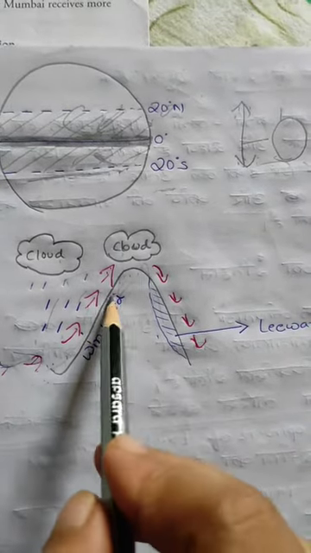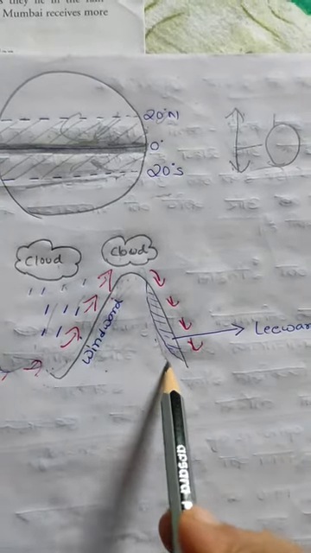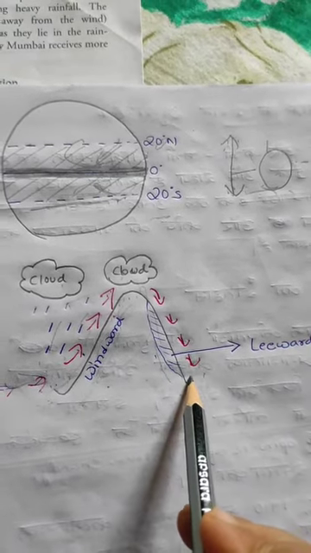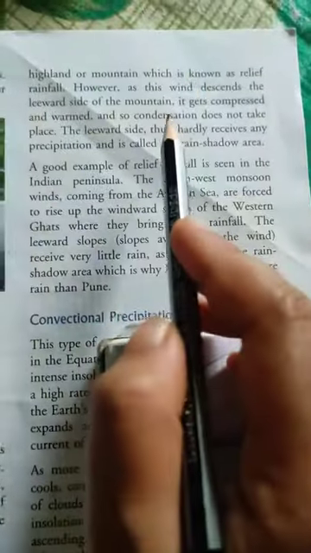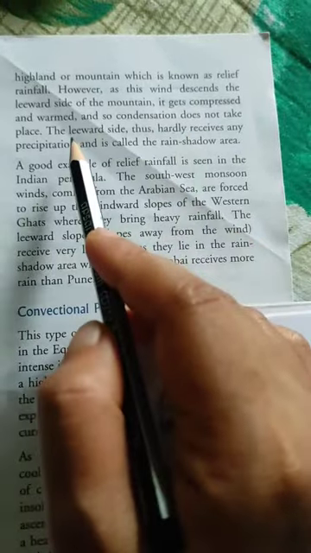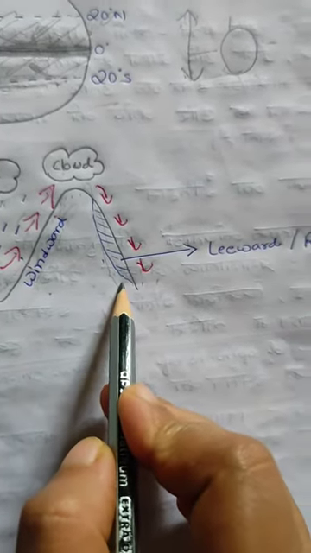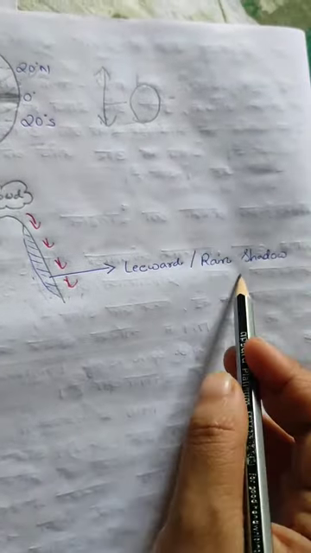However, as this wind descends the leeward side of the mountain, it gets compressed and warm, and so condensation does not take place. The leeward side thus hardly receives any precipitation and is called the rain shadow area.